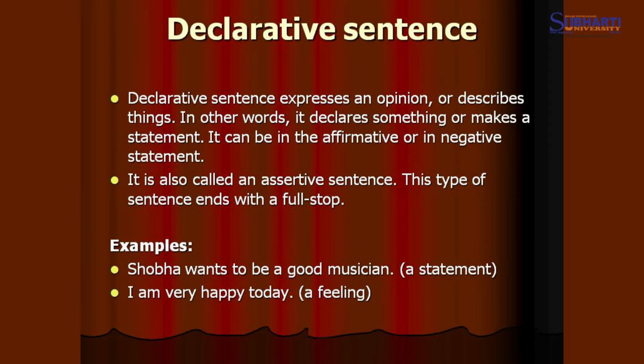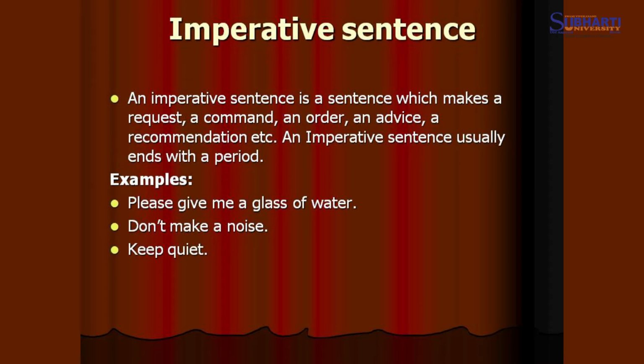Now, we talk about the next one, and that is imperative sentence. What is it? An imperative sentence is a sentence which makes a request, a command, an order, an advice, a recommendation, etc. An imperative sentence usually ends with a period, which is called a full stop. Here are some examples to understand the imperative sentences.